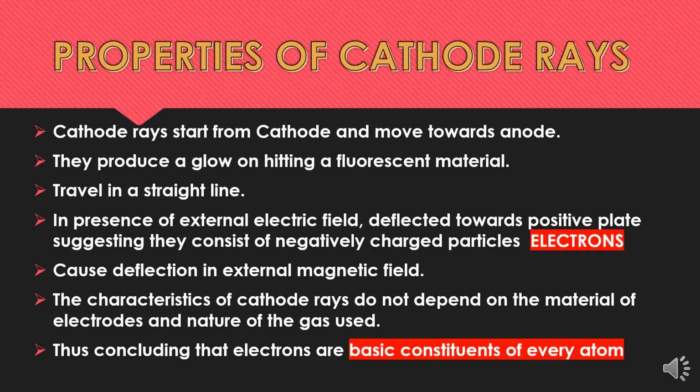Whenever a different gas was used in the discharge tube, the same kind of deflection was observed, suggesting that the cathode ray characteristics do not depend on the material of the electrodes and the nature of the gas. And this concludes that electrons are the basic constituents of every atom.